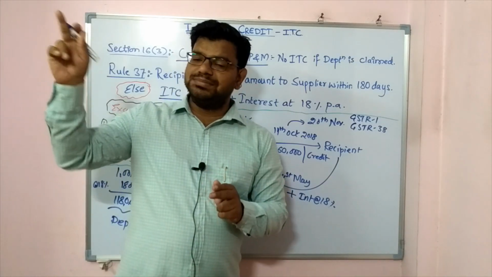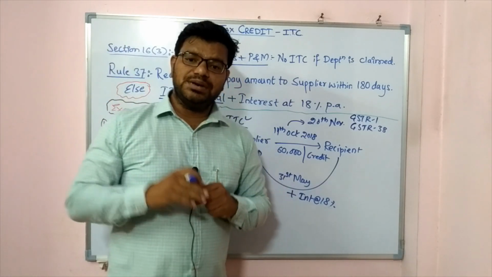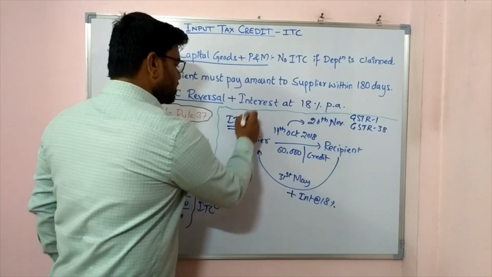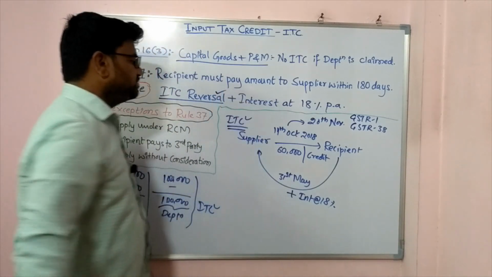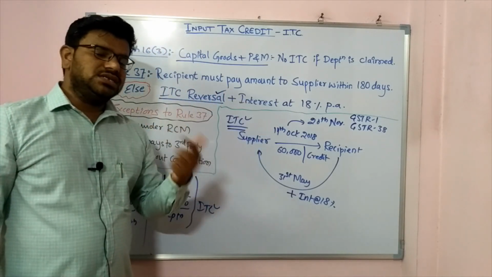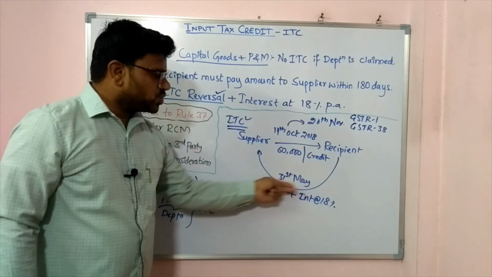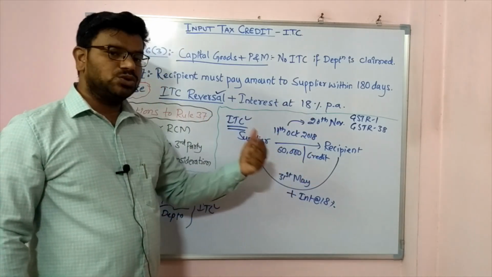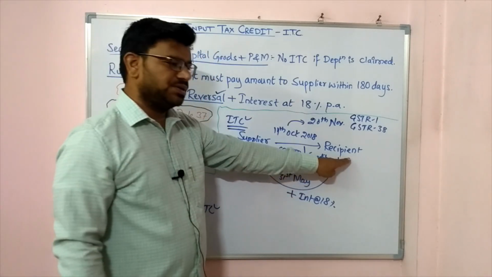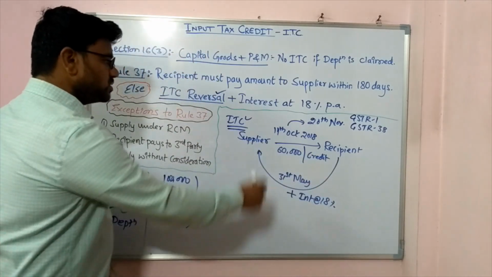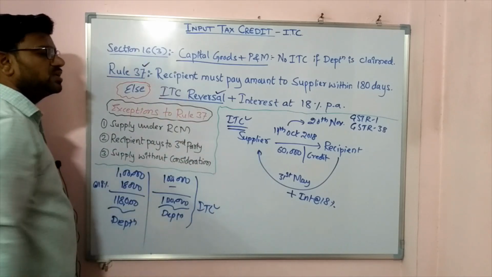I have to reverse it, which means I have to pay that much amount back to the government, and therefore we call it ITC reversal. This is the concept of ITC reversal. This is the story. And interest at 18%, who has to pay? Recipient has to pay. Understood? So this rule is regarding recipient, rule 37.